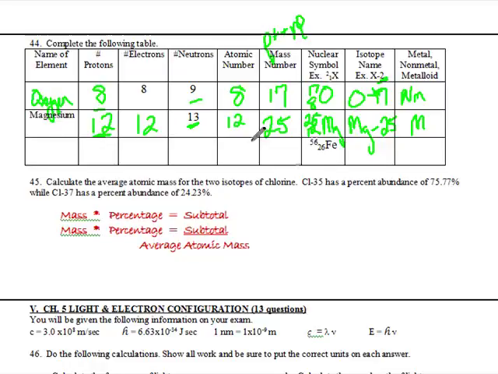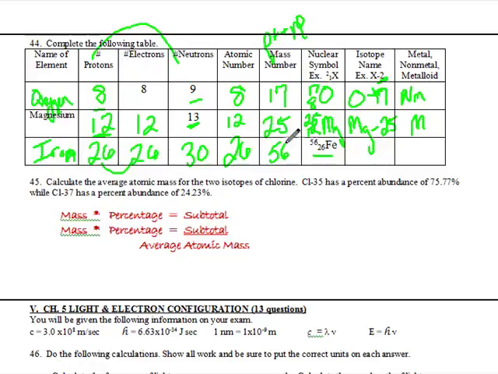Finally, we've got iron. We've got the nuclear symbol here, and this gives us all the information we need to know. First of all, we know it's iron. It's Fe because of the Latin name. Then we've got a lower number, an atomic number of 26, and that means that we've got 26 protons. 56 is our mass number, so I'm going to put a 56 there. I know that protons and neutrons together equal my 56. So there's 56 particles inside the nucleus, 26 of those guys are protons. That means 30 are neutrons. And then I also know if I have 26 positives, I'm going to have 26 negatives.